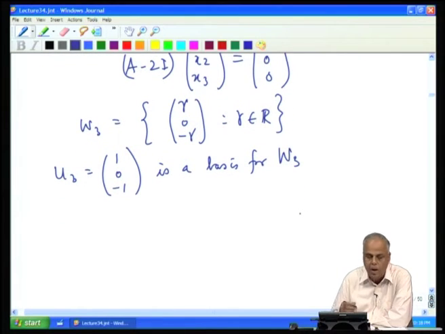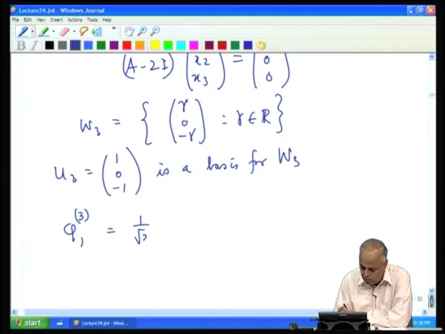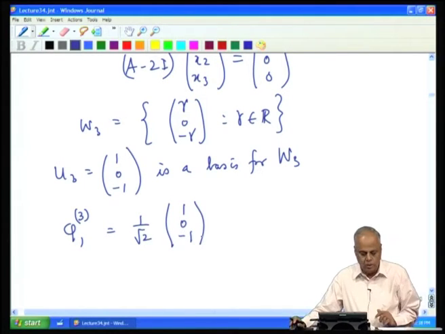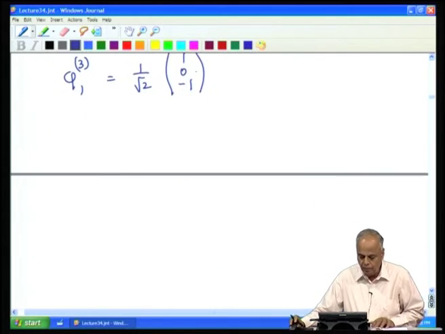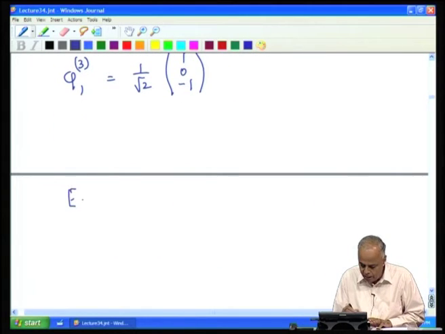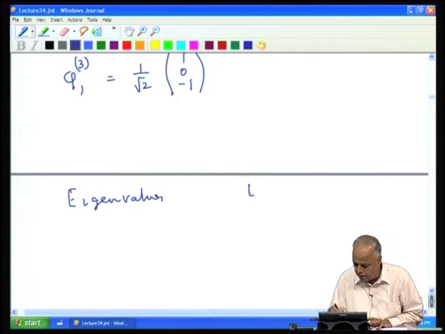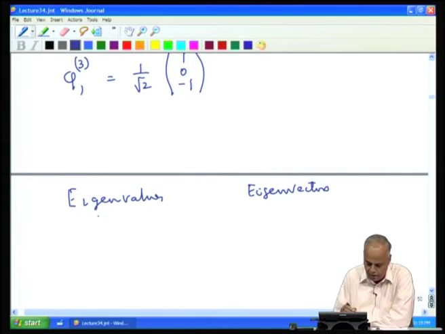When you normalize it, you get the eigenvector corresponding to the third eigenvalue, and there is only one: 1 by root 2 into 1 0 minus 1. So, if we summarize, we have the eigenvalues on one side, and the normalized eigenvectors on the other side.